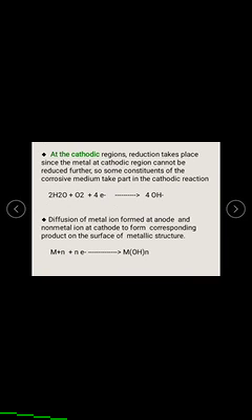These take 4 electrons from the anodic area and convert into hydroxyl ions. Then the metal ions formed at the anode and the hydroxyl ions formed at the cathode diffuse and form the corresponding products. That is, Mⁿ⁺ combines with n hydroxyl ions to give M(OH)n, a metal hydroxide. This one is the corrosion product.